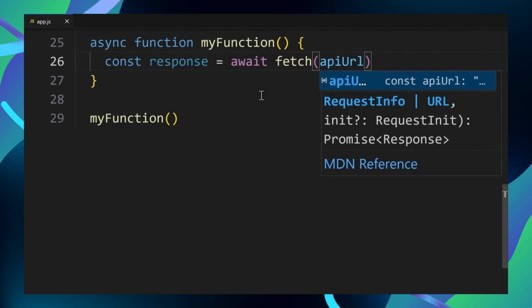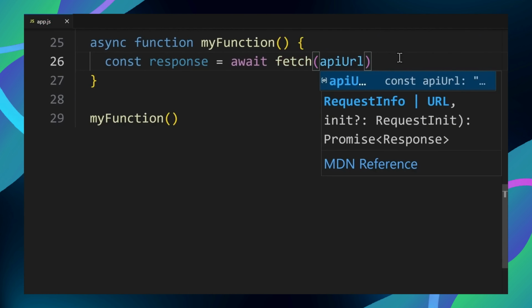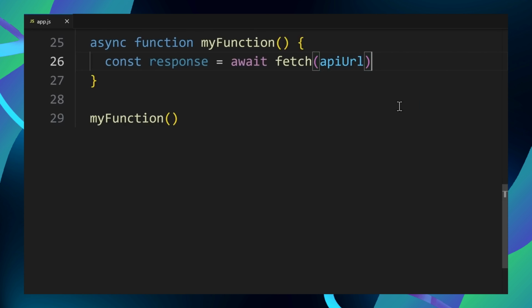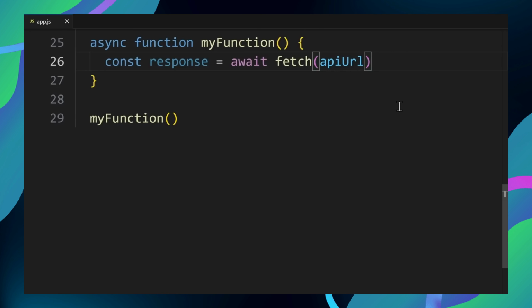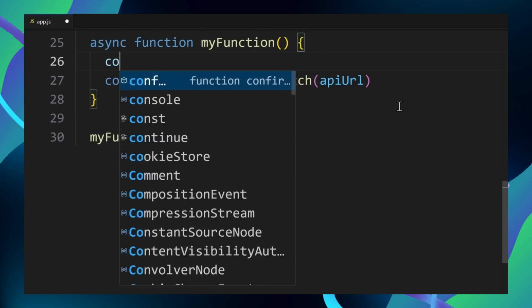You put await in front of a promise. For example, fetch. This will pause the execution of that function until the promise is settled. Now, an important detail is it does not freeze the whole page or block the main thread forever. It just tells JavaScript when this promise is done, continue here with the value.